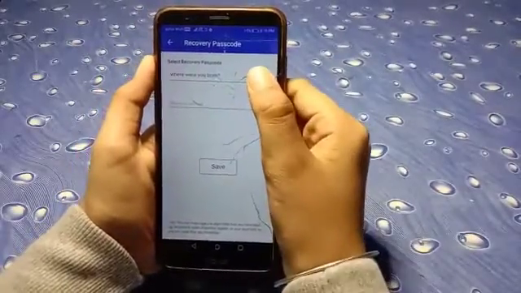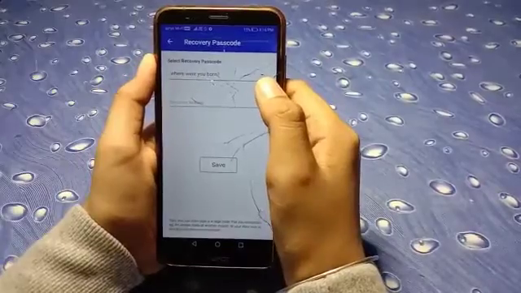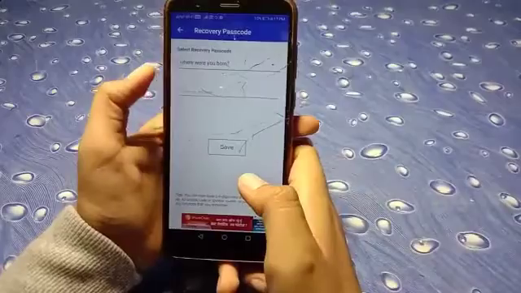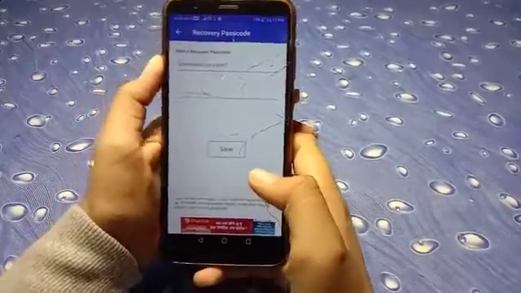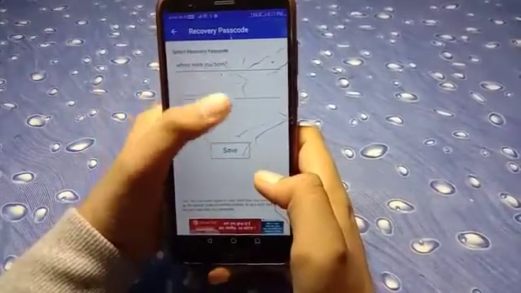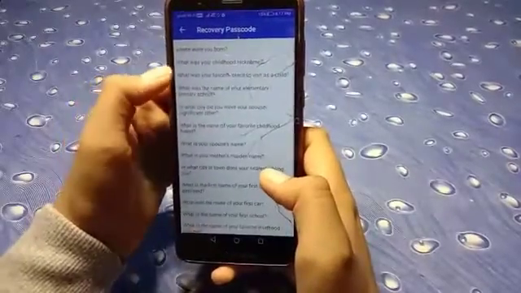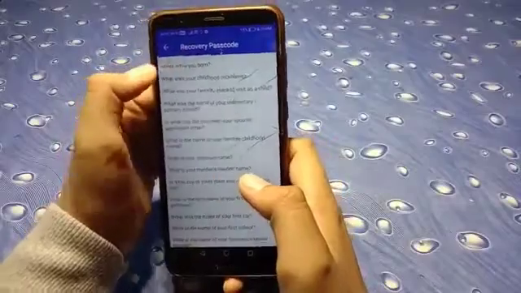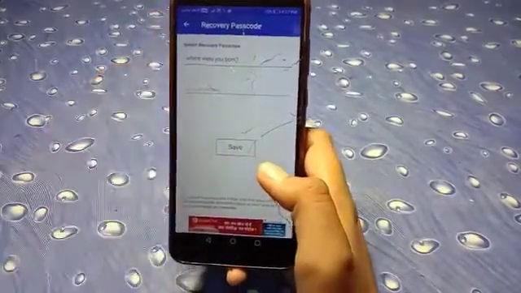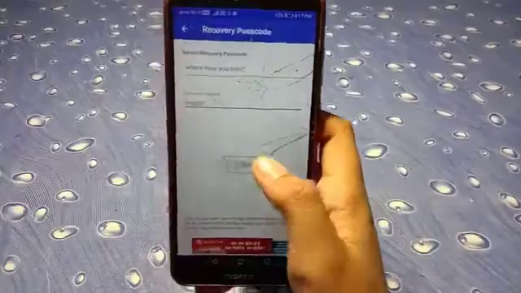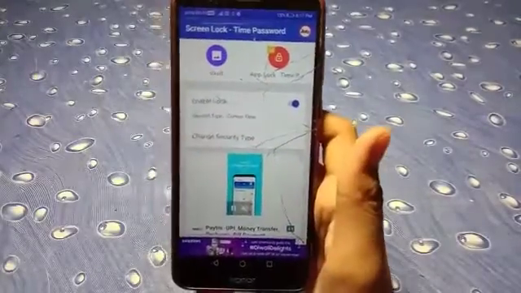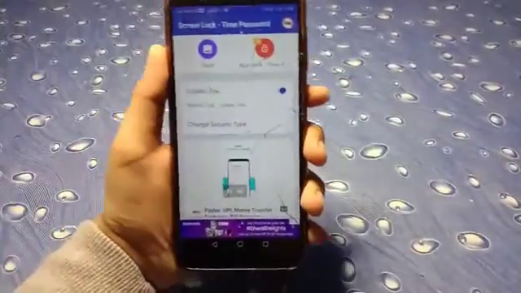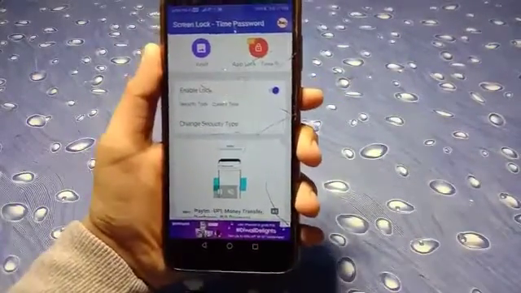And now you have to answer a recovery passcode. For example, if you forget, if you don't actually know the time, you can set up an emergency recovery passcode. So you can select anything: where were you born, what was your childhood nickname, etc. So I'm selecting where were you born. So now I have entered the recovery passcode, and now you can see this enable lock is enabled right now.